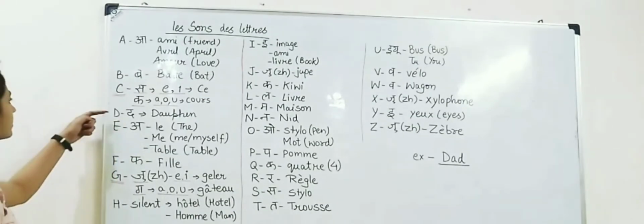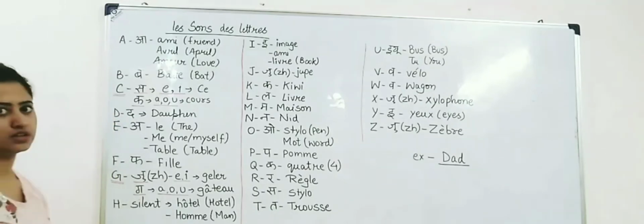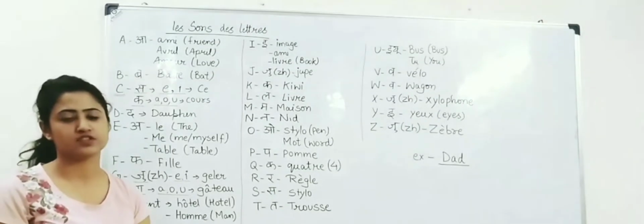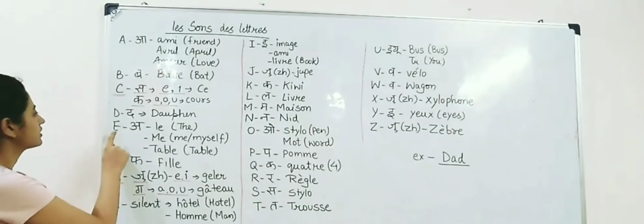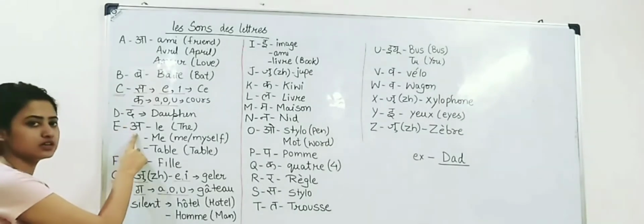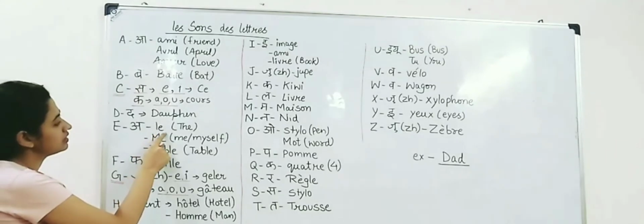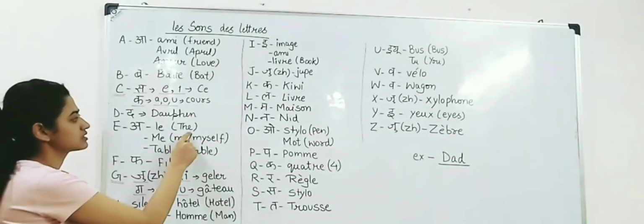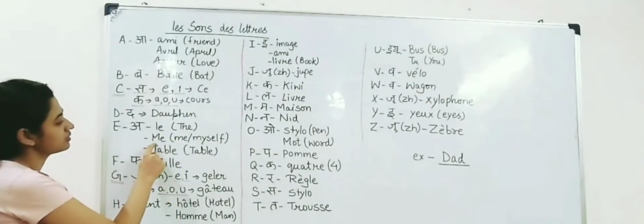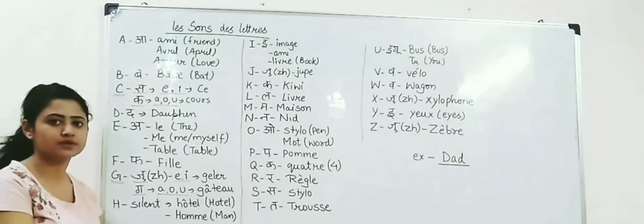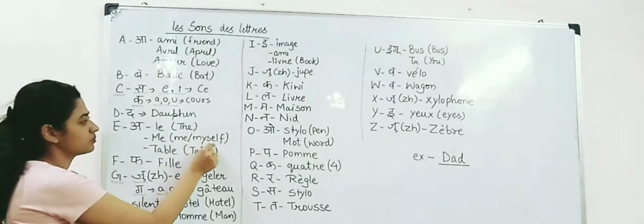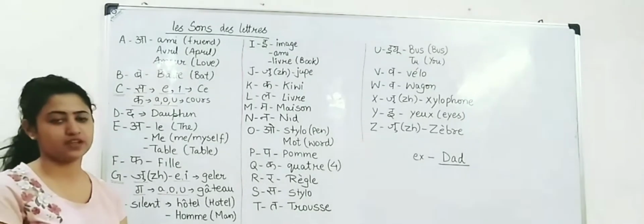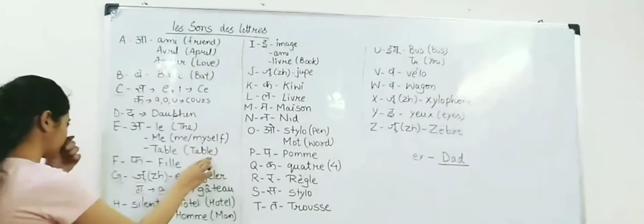The next letter, D, has a sound of D. For example, dauphine. Dauphine, which means dolphin. The letter A has a sound of A. For example, le. Le. The meaning of le is the. Next, me. M-E, me, which means me or myself. The next example is table. Table, which means table.